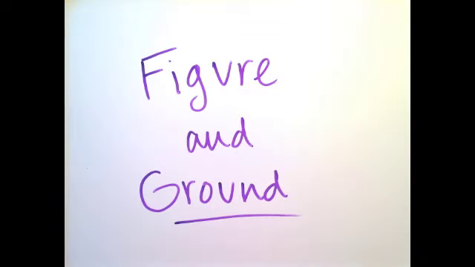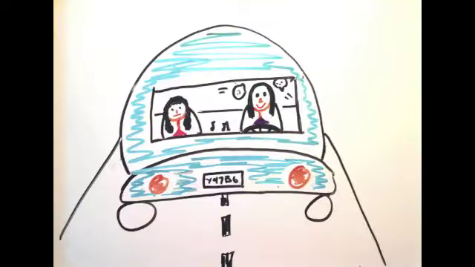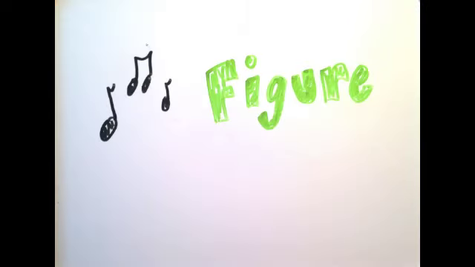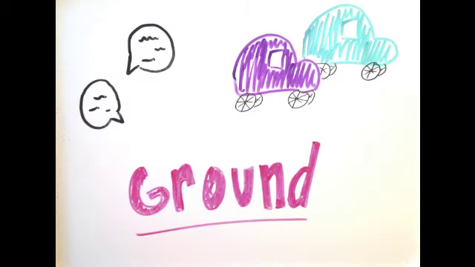Another type of perceptual organization is figure and ground. Have you ever been in the car trying to listen to a song, but your annoying brother is being loud in the back seat and your mom's trying to tell him to be quiet, and then to make it all even worse, there's lots of traffic and horns beeping around you? In this case, what you are trying to focus on is the music, so the music is the figure. All the noise around you, like your annoying brother and the loud traffic, is called the ground.